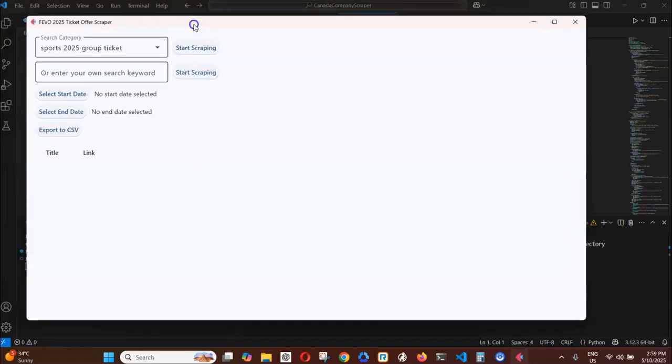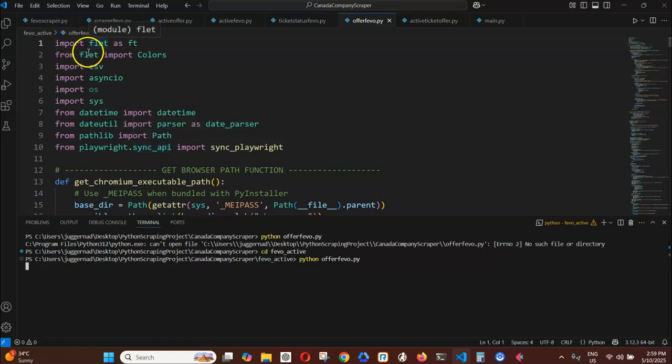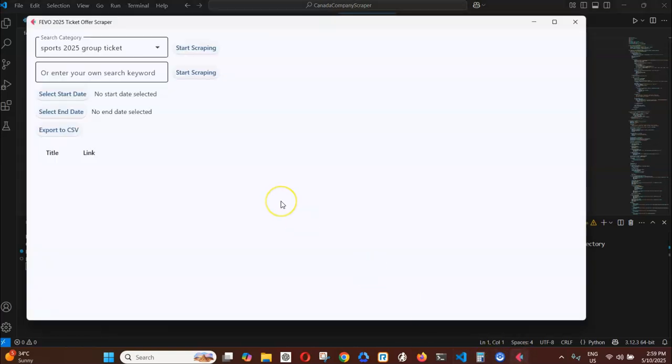As you can see, this is a simple desktop app built with Python using Flet. You can see here on the libraries, right? The interface is Flet, okay? And Playwright will be the one who is going to control the browser automation. It opens up Bing search, and in the background extracts valid FEVO links, checks if the ticket sales are open, or filters by event dates, all automatically.